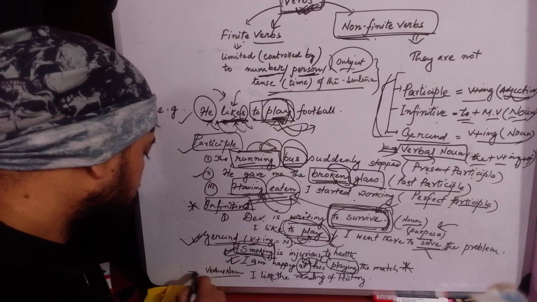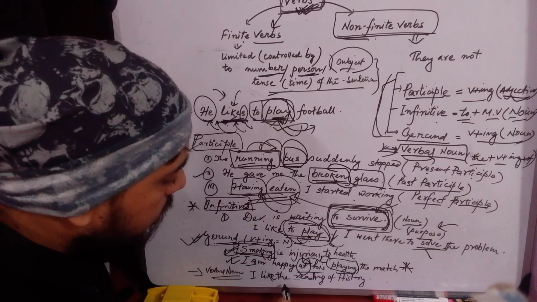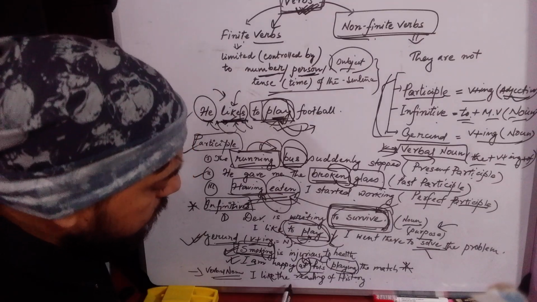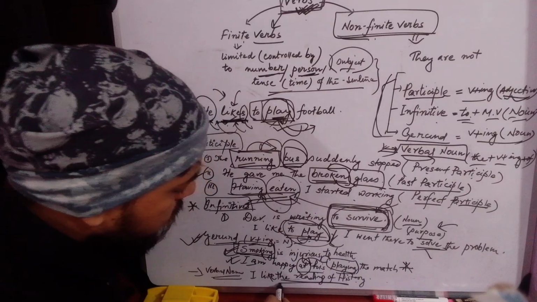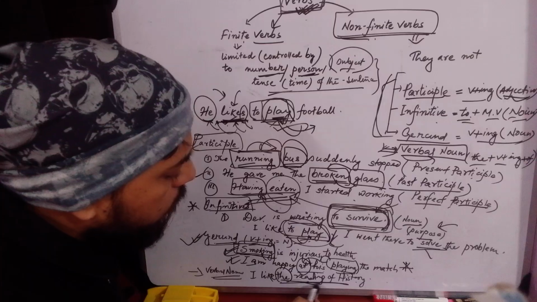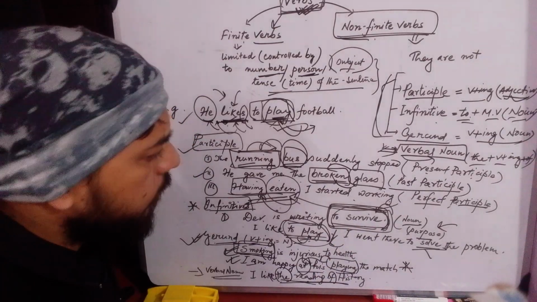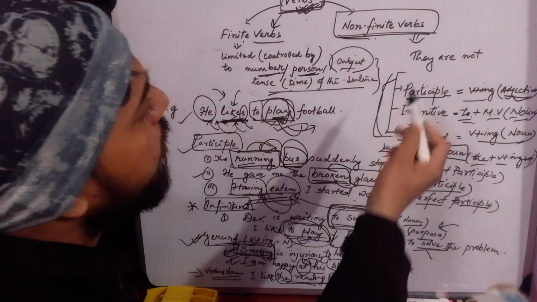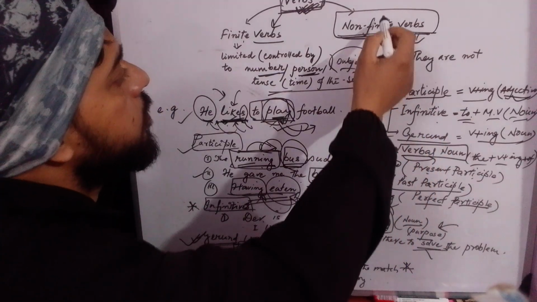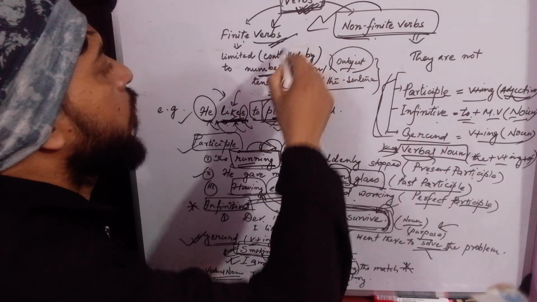And last, we will see verbal noun. I like the reading of history. It is in a specific pattern or structure. The, then verb plus ing, then of. I like the playing of Dhoni. That's it. So these are the types of non-finite verbs, and thus non-finite verbs are different from finite verbs.